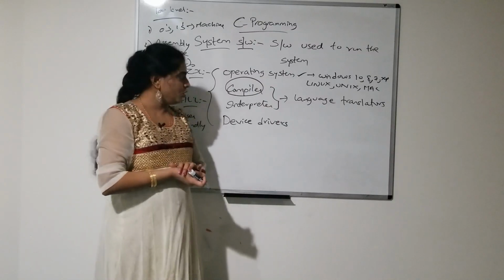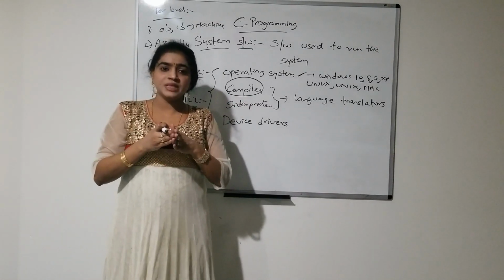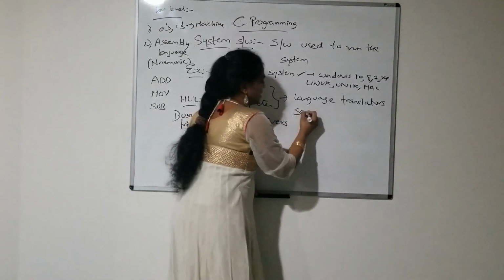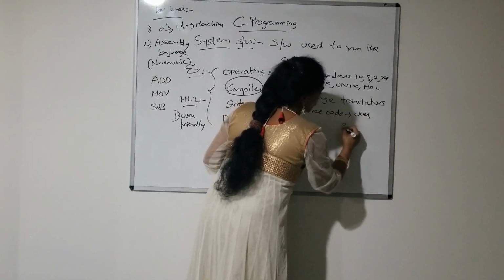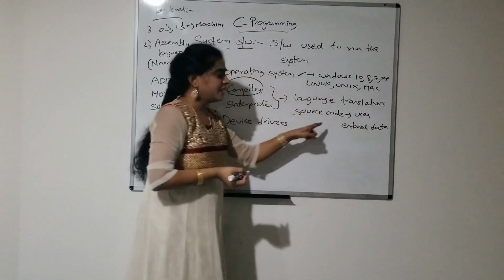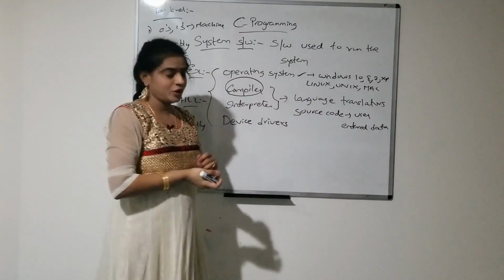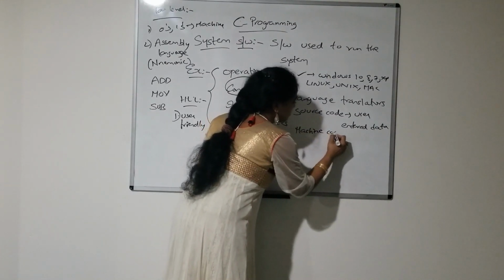Whatever it may be, source code is nothing but user entered code. User written code or user entered code is source code. The next one is machine code or object code.